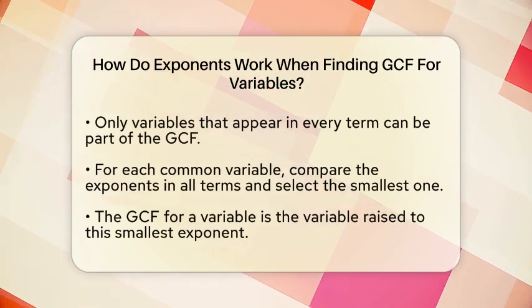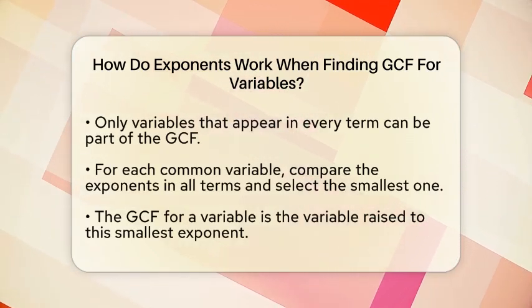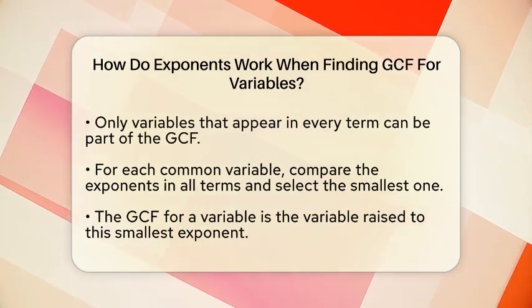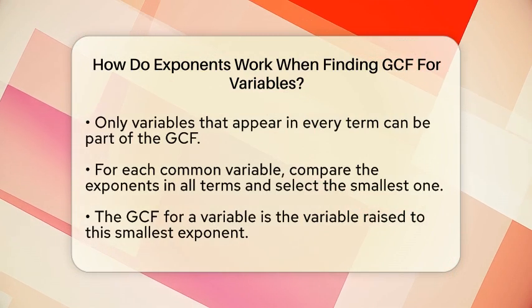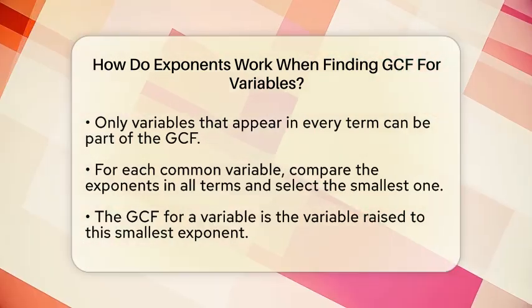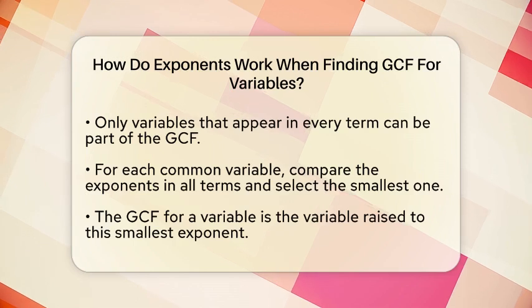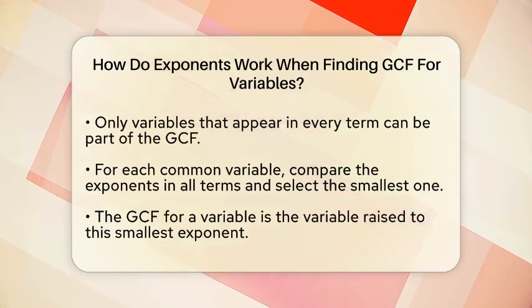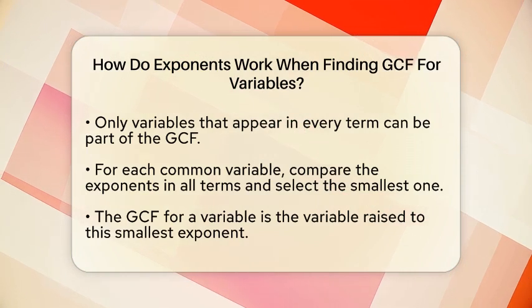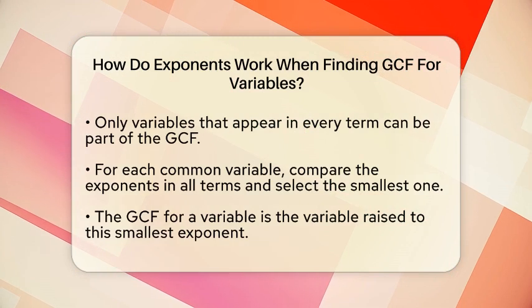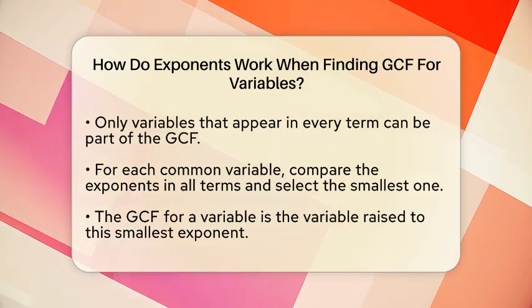Next, check all the terms to see which variables are common to everyone. Only those variables can be part of your GCF. Now compare the exponents of each common variable. For each variable, find the smallest exponent among all the terms. If one term has x to the power of 3 and another has x to the power of 5, the smallest is 3. That means the GCF for the variable is x to the power of 3.